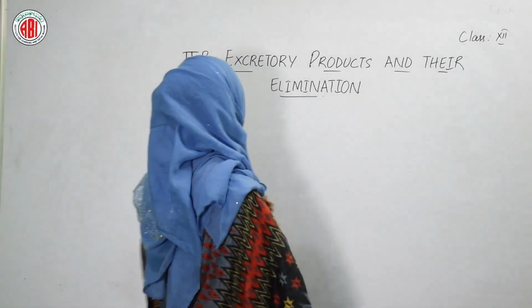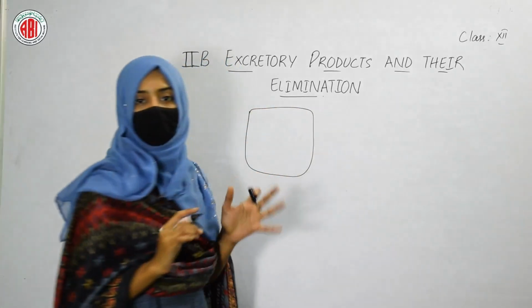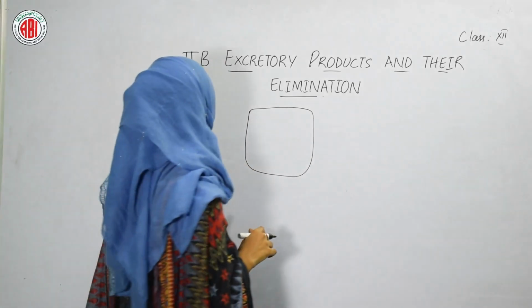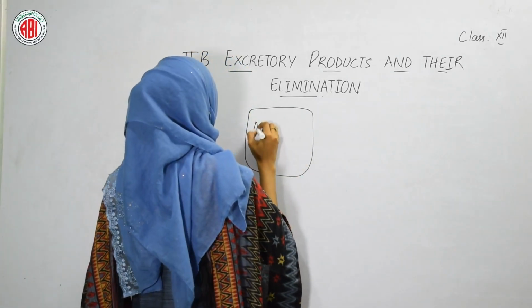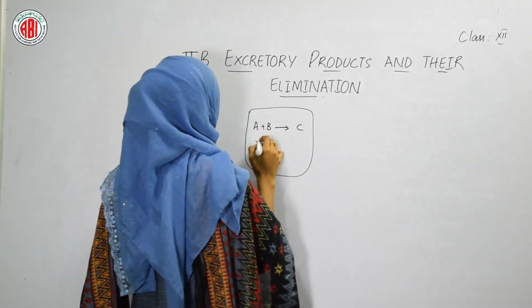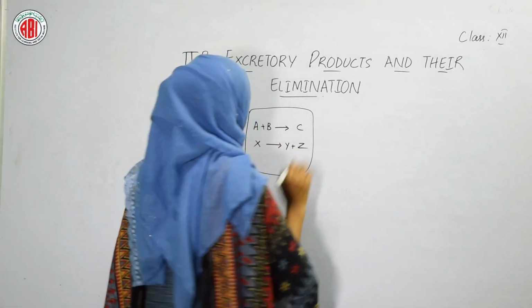We know that our body is made up of cells. Inside the cell, chemical reactions always occur. It may be like A and B forming a product C, or X as a reactant breaking down into Y plus Z as the products.